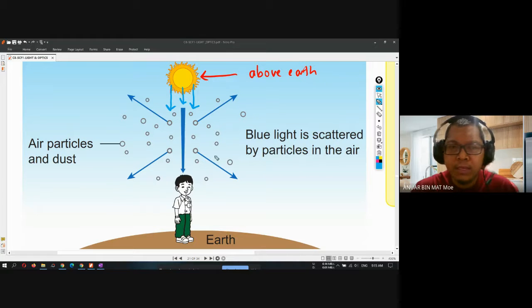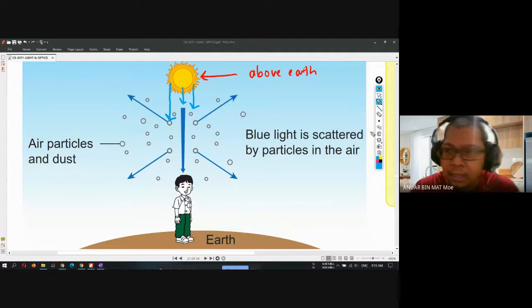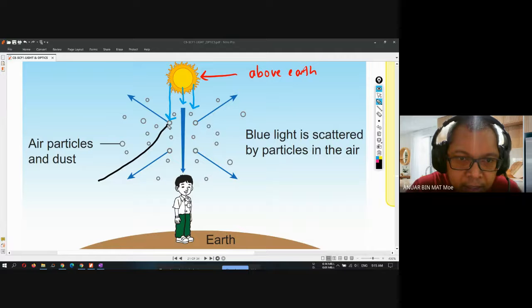Here is an example of the particle, class.